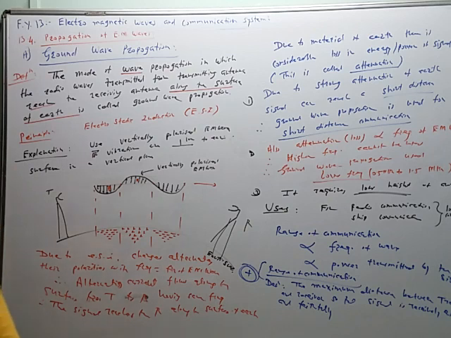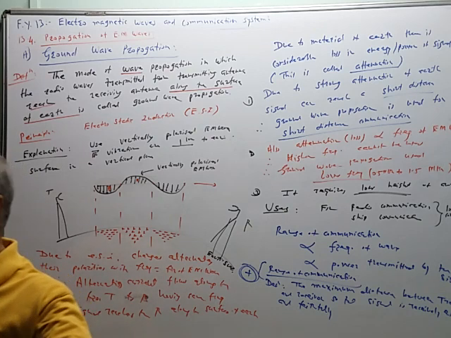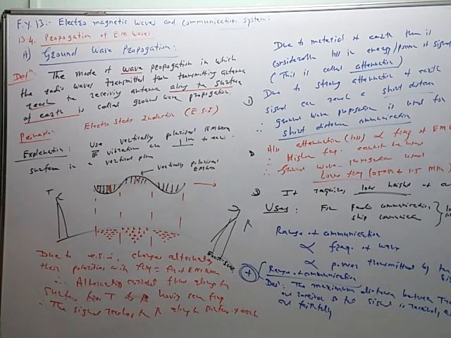So it is the maximum distance between the transmitter and receiver up to which we can transmit the signal effectively and faithfully. Effective means it is having the sufficient strength. So these are the requirements.